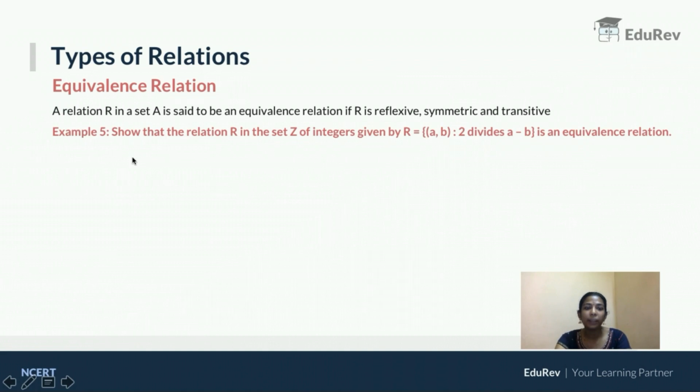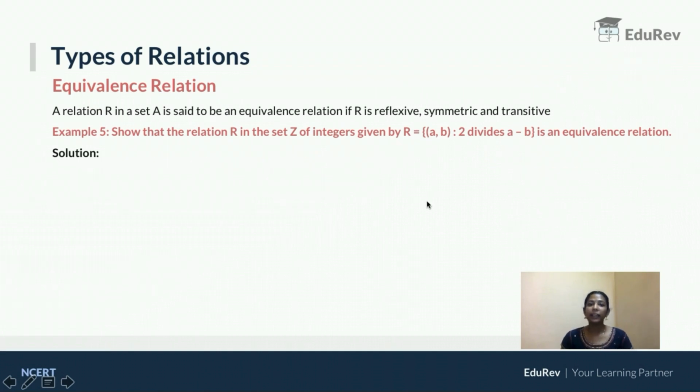Now look at this example. Show that relation R in the set Z of integers given by R such that ordered pair (A, B) where 2 divides A minus B is an equivalence relation. Now look at this solution.